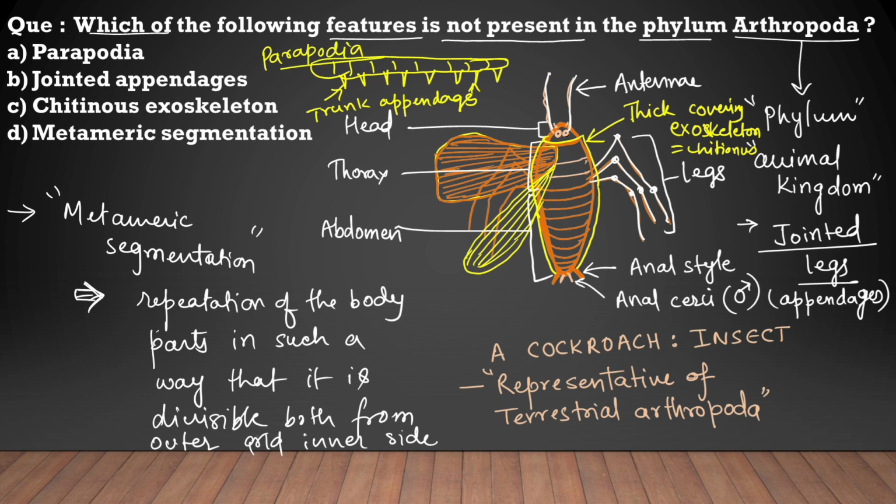So according to the question, which of the following is not present in the phylum Arthropoda, the first option, parapodia, is correct, because jointed appendages are present, chitinous exoskeleton is present, metameric segmentation is present. Okay, so correct answer is A.